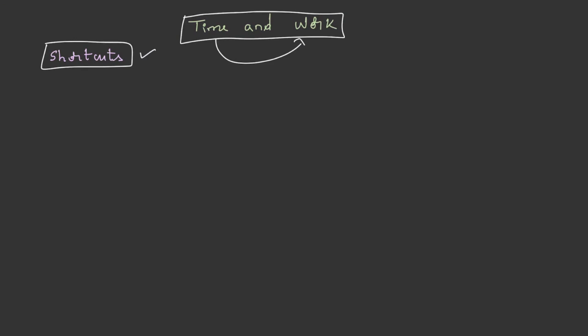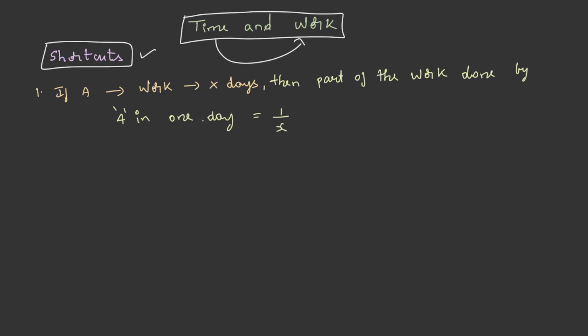If A finishes a work in X days, then the part of the work done by A in 1 day will be 1 by X. If he takes X days to finish the work, then the part of the work done by him in 1 day will be 1 by X, and this will be vice versa. So if you know the part of the work done in 1 day, you can understand in how many days he will finish the work.